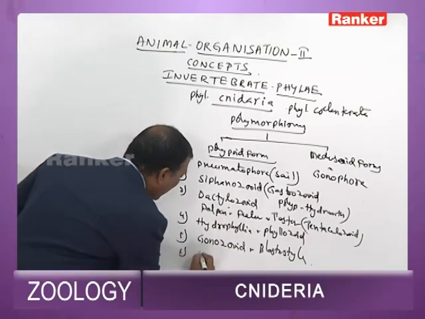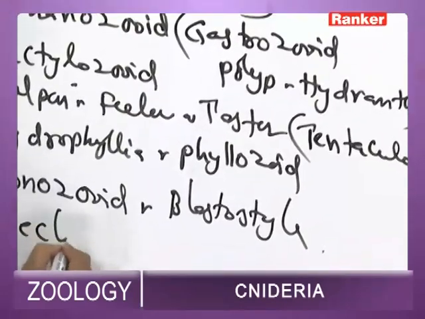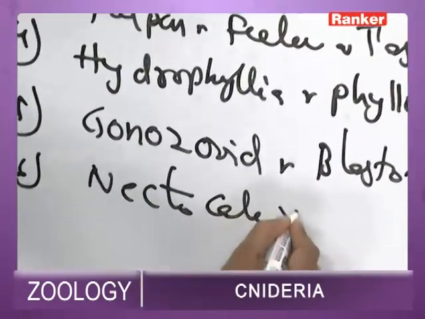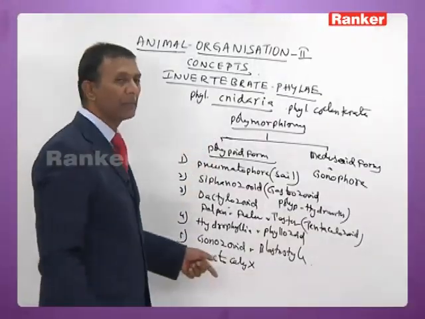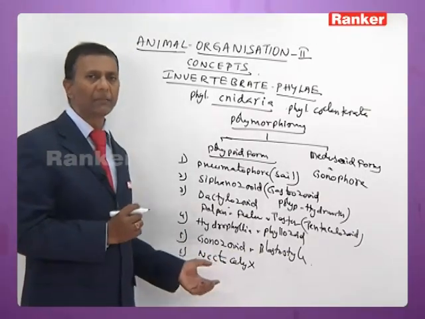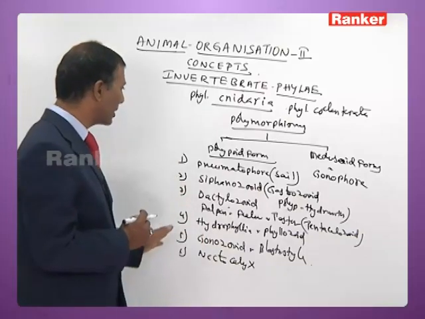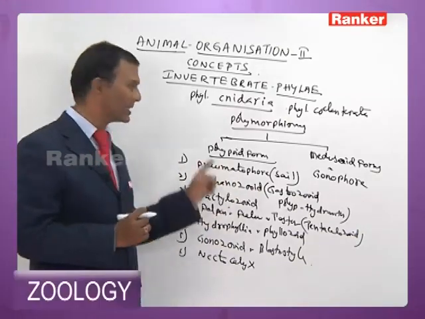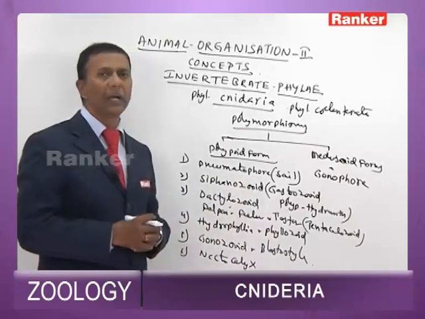Then next you have another one called nectocalyx. Nectocalyx is also called swimming bell. It is meant for swimming. There are about 7 zooids altogether, 6 polypoid zooids and 1 medusoid zooid.